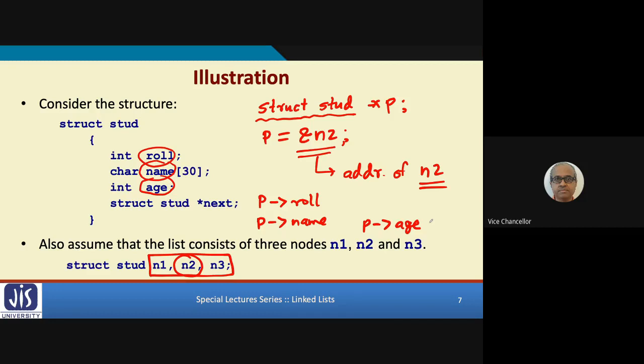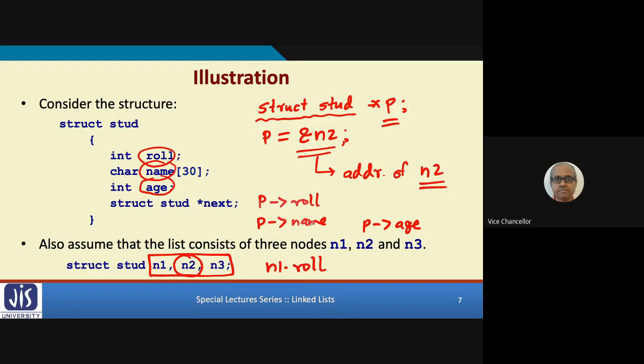So you remember the difference. When you are directly declaring variables, then you use dot, n1 dot role. But when p is a pointer, then you use this arrow notation, dash greater than. Otherwise, the meaning is the same. You are accessing a particular element of the structure, right?